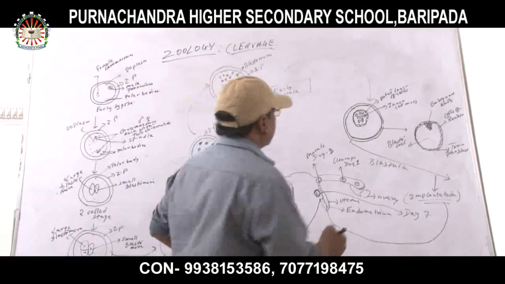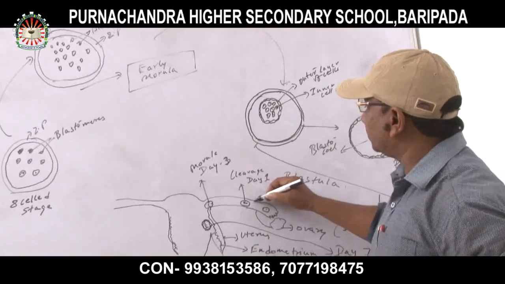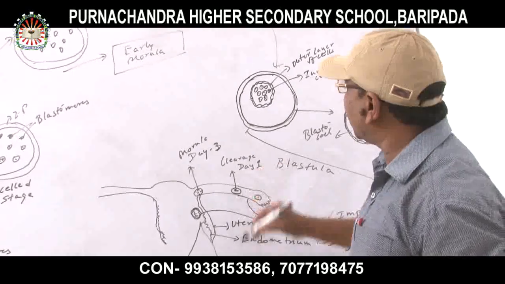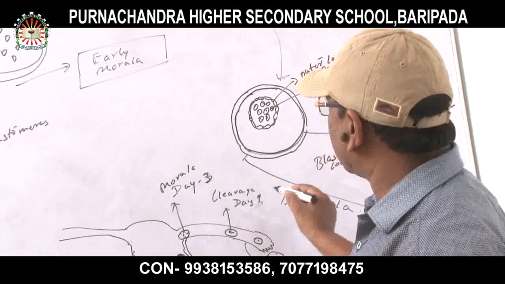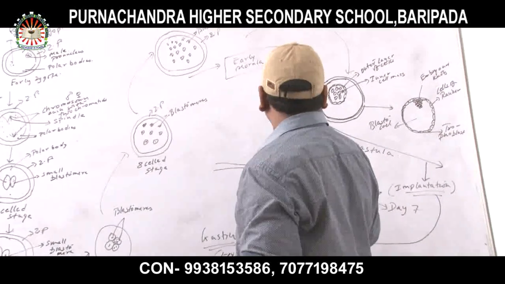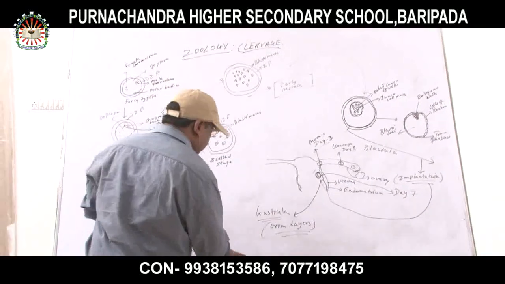I am showing you here, this is the ovary and this is the fallopian tube, and in this particular area fertilization is taking place. Then there is cleavage on day 1, then cleavage to the morula on day 3, and after that implantation. Now how many cleavages are there?